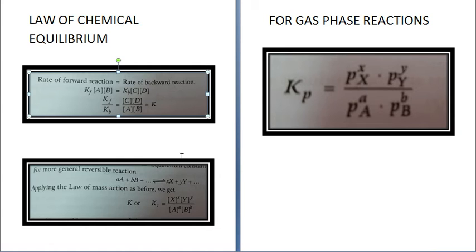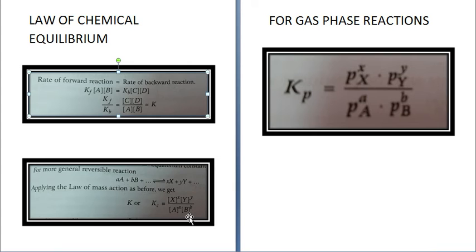So for a general reversible reaction which is given as, suppose small a A plus small b B plus dash, that means it can be small c C, small d D and so on, gives you small x X plus small y Y. If we apply the law of mass action, we get K is equal to [X] to the power x into [Y] to the power y divided by [A] to the power a into [B] to the power b. Now this is at constant temperature.